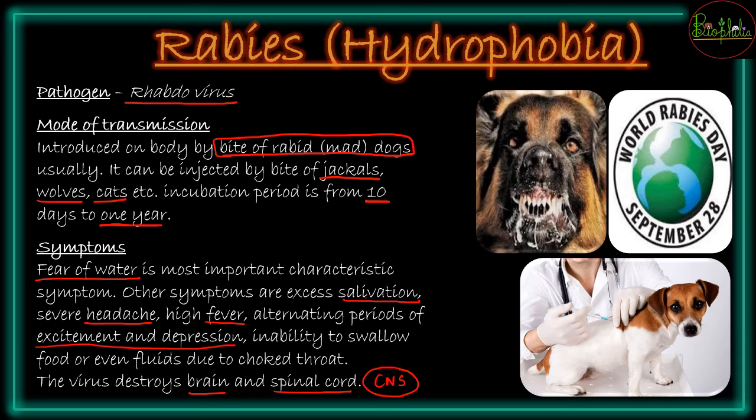So those animals also have these kinds of symptoms, and because of that they don't know that they are going to bite you. They will not bite you intentionally, because of the inability to control their brains, since the virus destroys their brain. If it can destroy the human brain, the same virus is going to infect the dogs as well. So the virus is destroying the brain and the spinal cord. Because of that, the dog, or the cat, or the infected animal is not intentionally biting you; the bite happens by mistake.